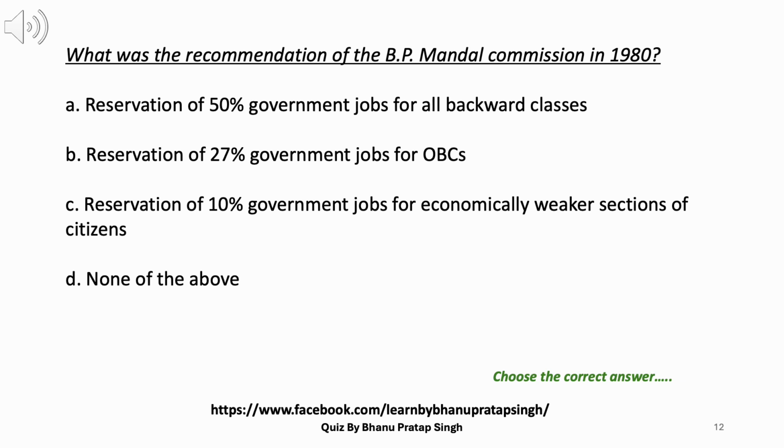A. Reservation of 50% government jobs for all backward classes. B. Reservation of 27% government jobs for OBCs. C. Reservation of 10% government jobs for economically weaker sections of citizens. D. None of the above. Answer B. Reservation of 27% government jobs for OBCs.